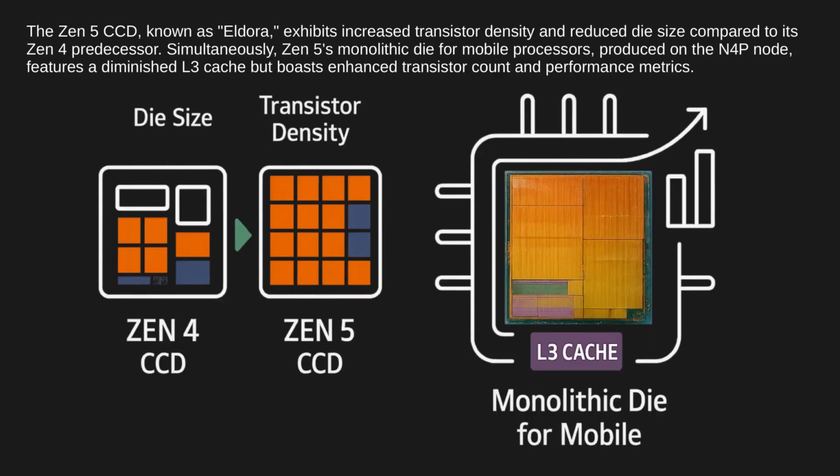The Zen 5 CCD, known as Eldora, exhibits increased transistor density and reduced die size compared to its Zen 4 predecessor. Simultaneously, Zen 5's monolithic die for mobile processors, produced on the N4P node, features a diminished L3 cache, but boasts enhanced transistor count and performance metrics.